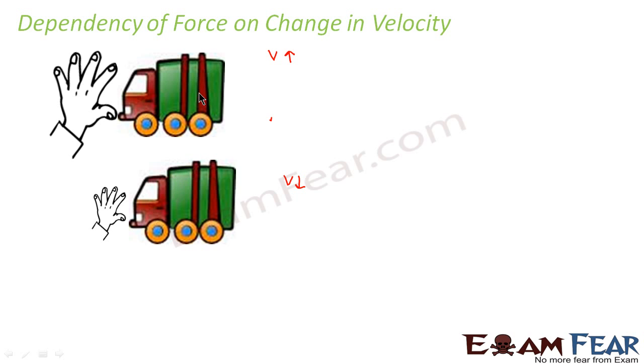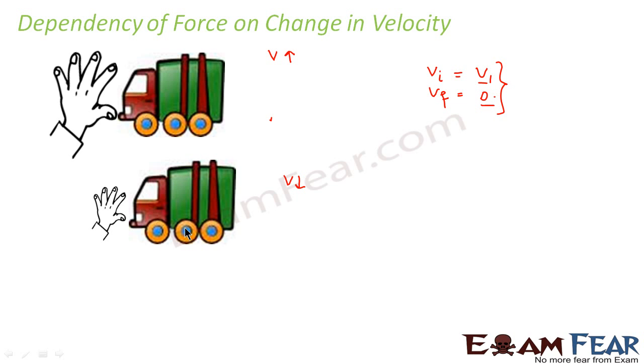Just try to observe one more thing, that before I applied the force, the initial velocity of the toy car was, let us say, v1. Now after I applied this force, the final velocity, that is vf, became 0 because it came to a stop. So a change in velocity occurred due to the application of this force. So what did we observe in this case? We see that force depends on the change in velocity. That is, a force was applied to change the velocity from v1 to 0.